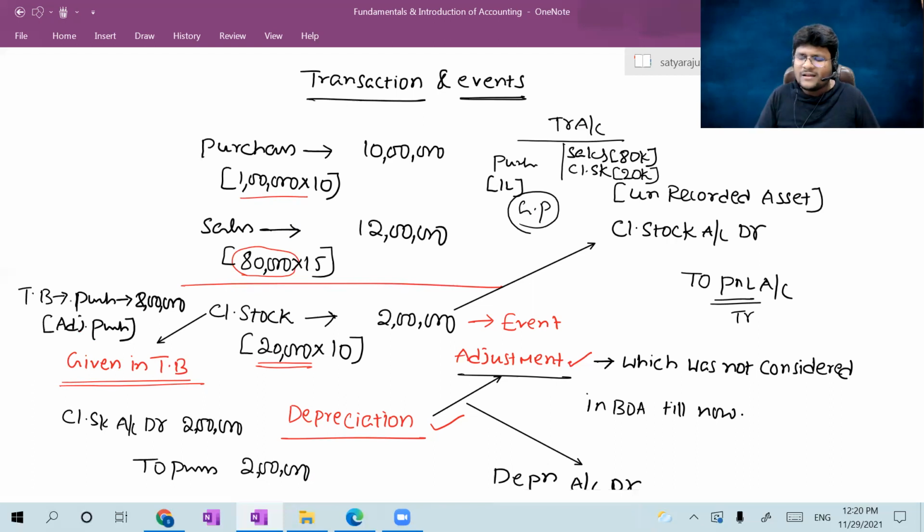Don't memorize anything, just think conceptually. Sir, if closing stock was already given in the trial balance, it means the purchases are not the gross purchases. Already from the purchases, the closing stock amount was reduced. So that's why the purchases were adjusted purchases. That's it, guys. So simply I can differentiate one thing. If a particular item is given in the adjustments, it means it was not accounted till now, so you have to consider it right now. If a particular item was already given in the trial balance, it means it was already accounted at the time of preparation of the trial balance itself.